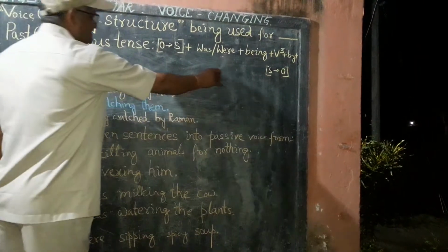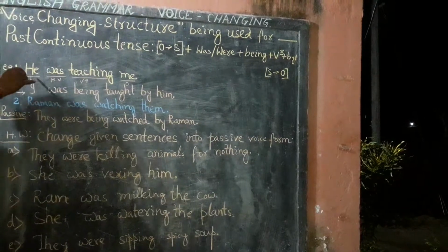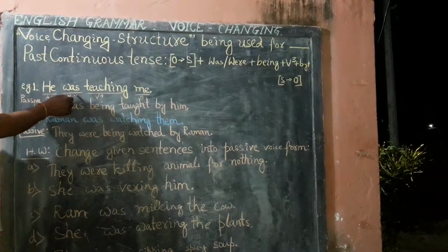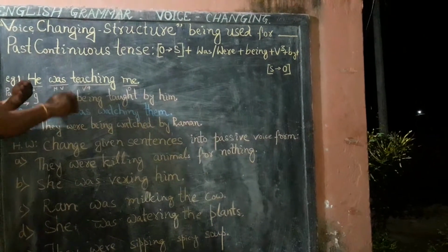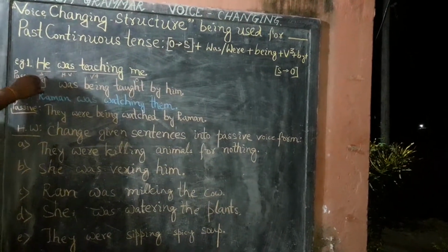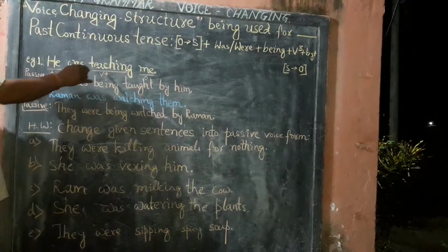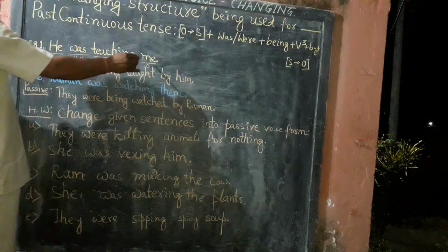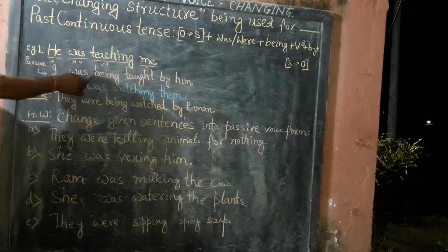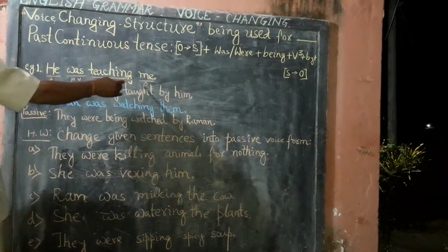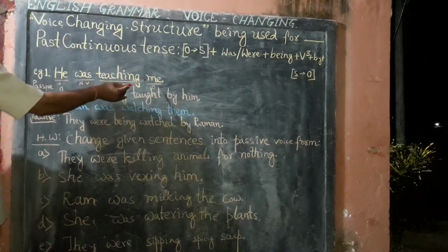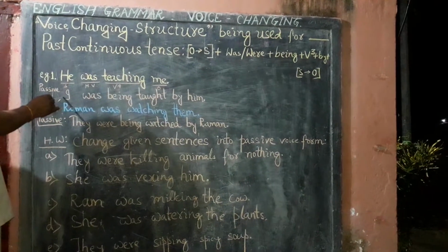Practically, we learn this structure with examples. The first example is: He was teaching me. In Hindi it means वह मुझे पढ़ा रहा था. Here the word he is the subject, was is obviously a helping verb, teaching is the fourth form of the verb, and me is the object. In order to change it into passive voice form, we need to change this object into a subject. So this me is turned into I.